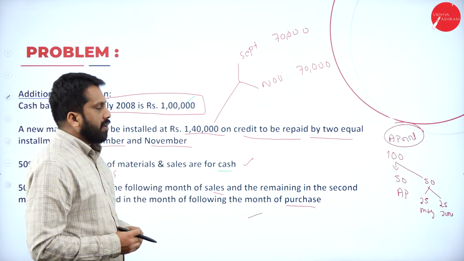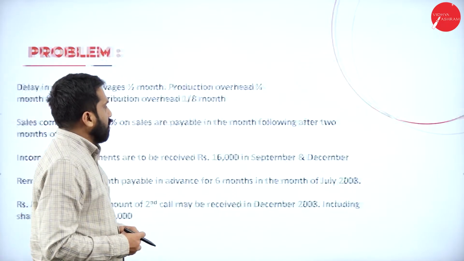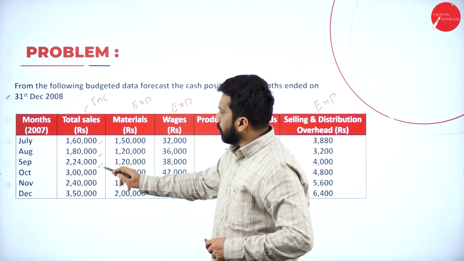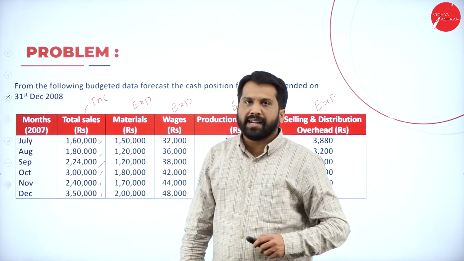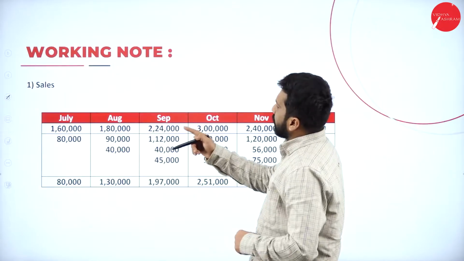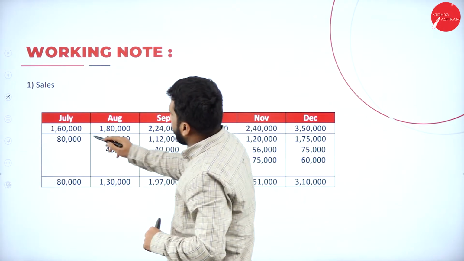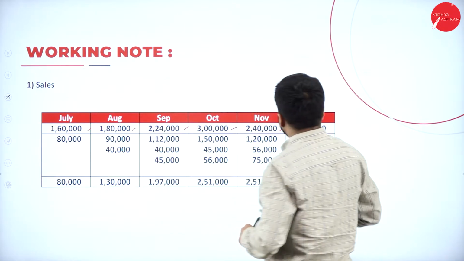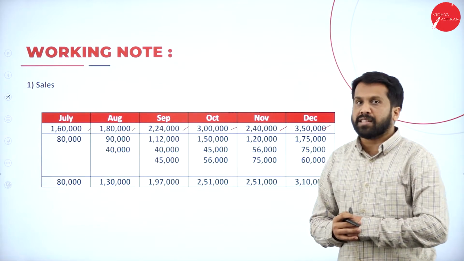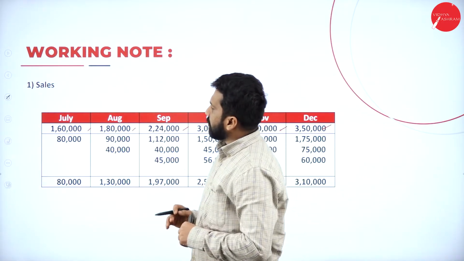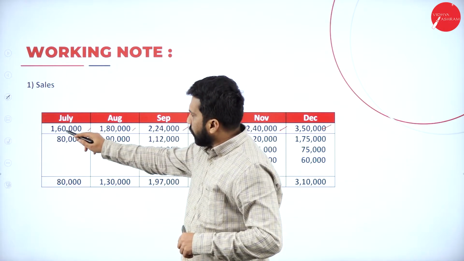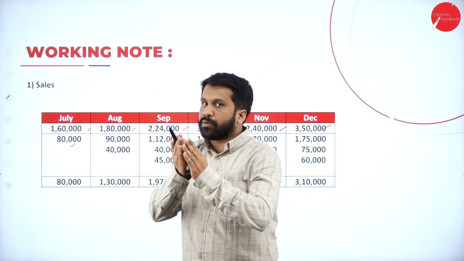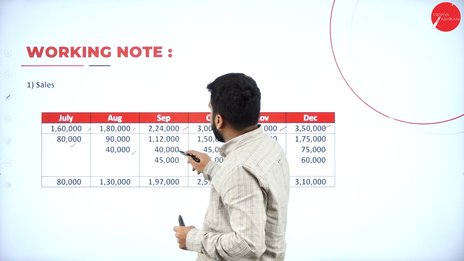Now I'll go back to your working note. So what is your sales actually? Your sales is 160, 180, 224, 3 lakh, 240 and 3 lakh 50,000. Your working note for sales. First we have to write down everything. Now, once it is done, what we have to do? 50%, 1 lakh 60 into 50%, how much? 80. Balance how much? 80.